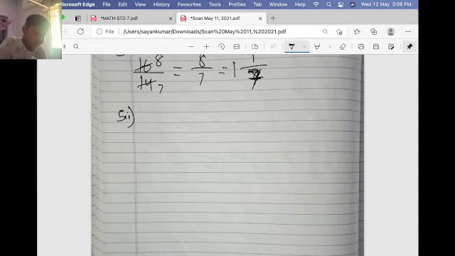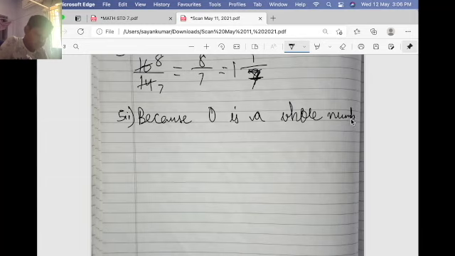Every whole number is not a natural number, because why? 0 is a whole number but not a natural number. The example is 0, and this is the statement.